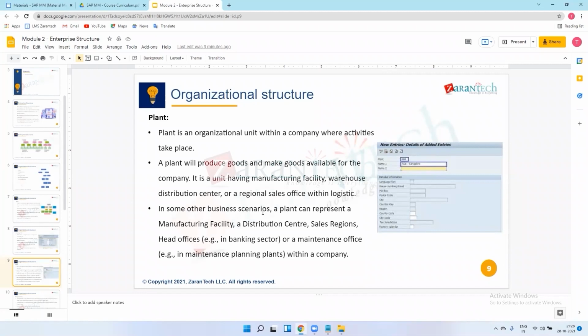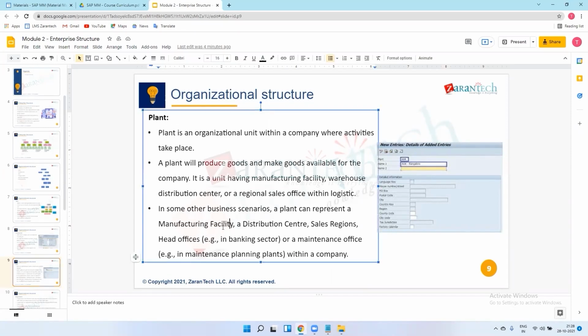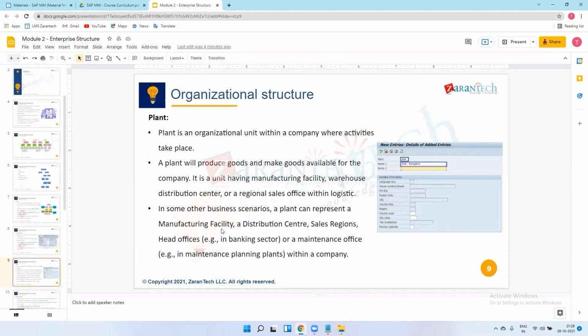I will create a company code for the Mumbai corporate office, but I'll create a plant for Bangalore. This plant will represent Bangalore. The plant can represent a manufacturing facility because I'm manufacturing some product in Bangalore, but my corporate office is in Mumbai. This is the meaning.